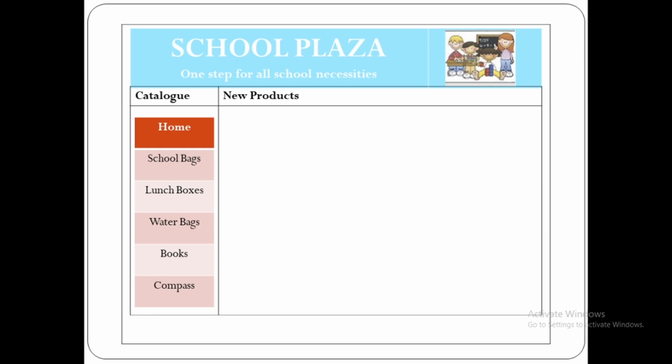Inside catalog we can put another table consisting of a single column, and in the individual cells we can write home, school bags, lunch boxes, water bags, books, compass, these types of categories.